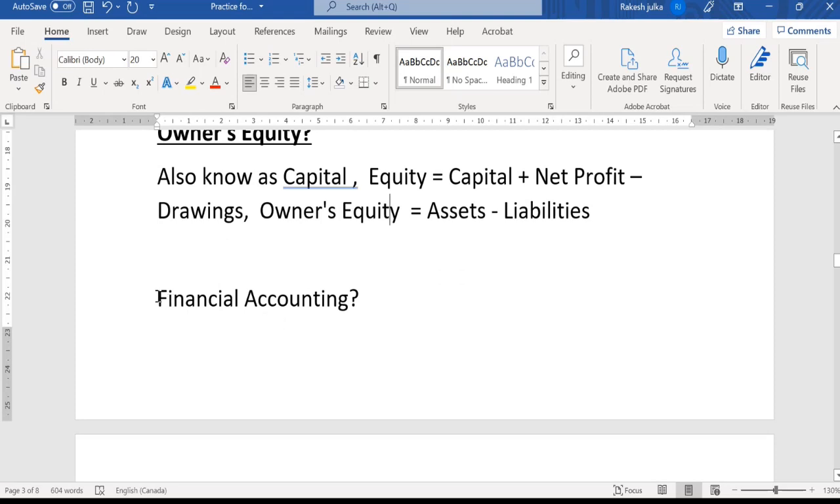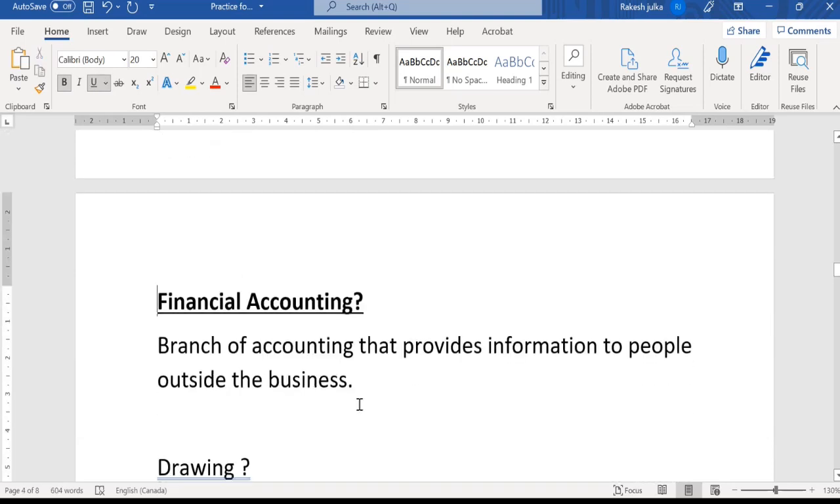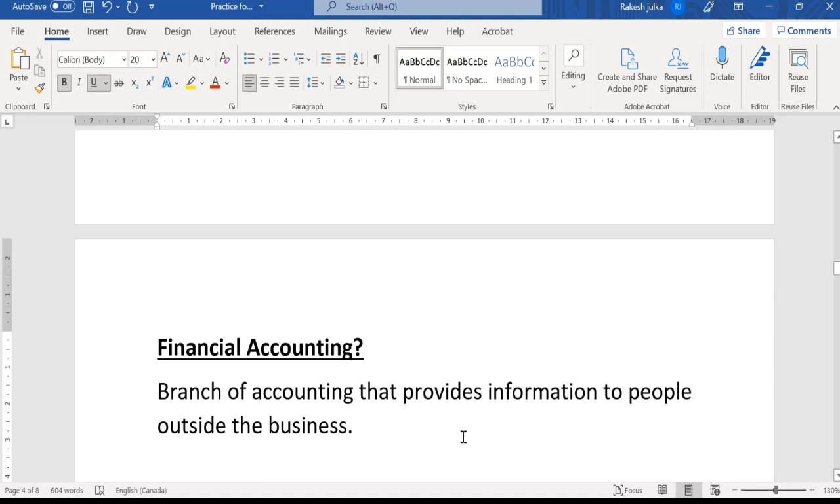And the next point is financial accounting. If we talk about financial accounting, what is it? Financial accounting is the branch of accounting that provides information to the people outside the business. There are many people and organizations that are interested in knowing the financial position of organizations, such as investors and the taxation authority. If we talk about the CRA, Canada Revenue Agency, in Canada, as a taxation authority it just wants to know how much profit each and every organization in Canada is earning.